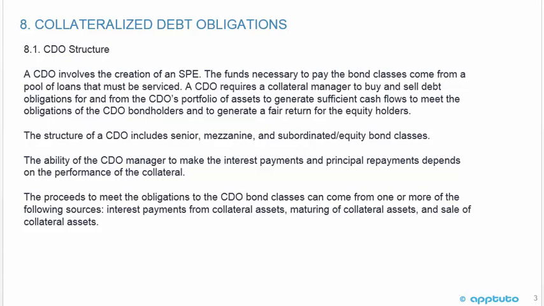The ability of the CDO manager to make the interest payments and principal repayments depends on the performance of the collateral. The proceeds to meet the obligations to the CDO bond classes can come from one or more of the following sources: interest payments from collateral assets, maturing of collateral assets, and sale of collateral assets.